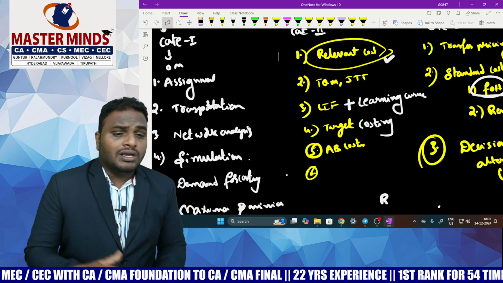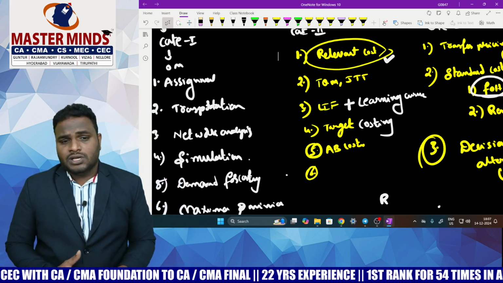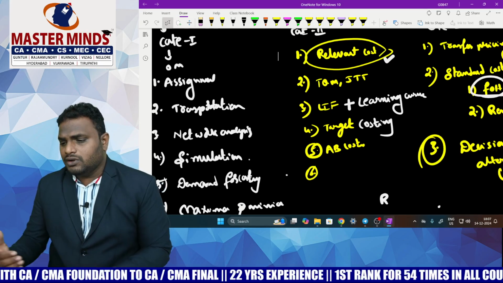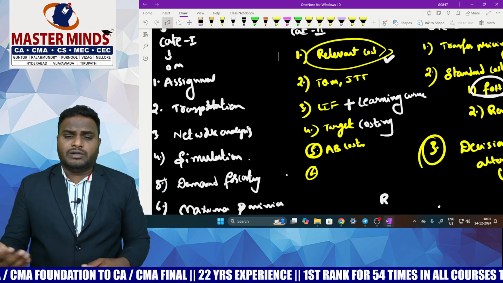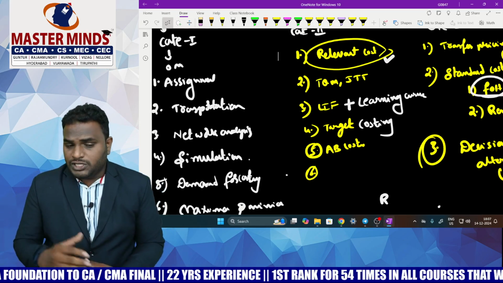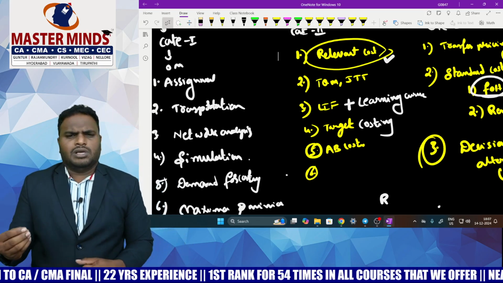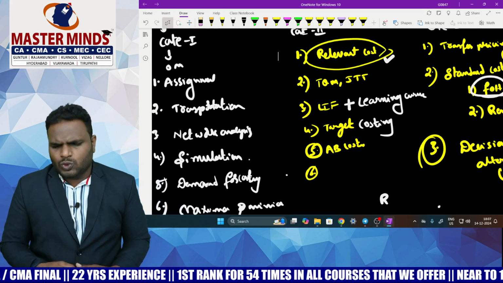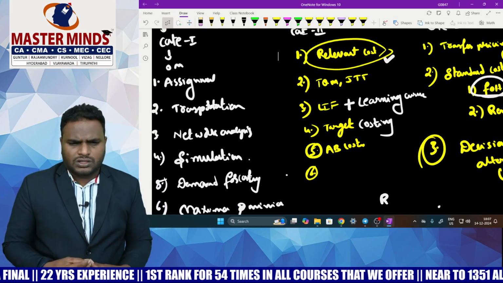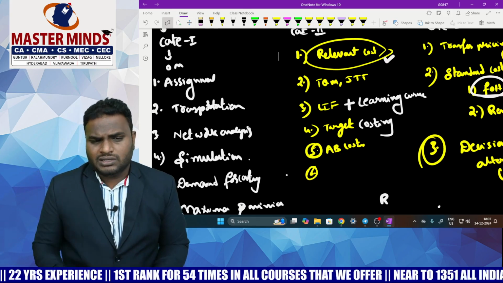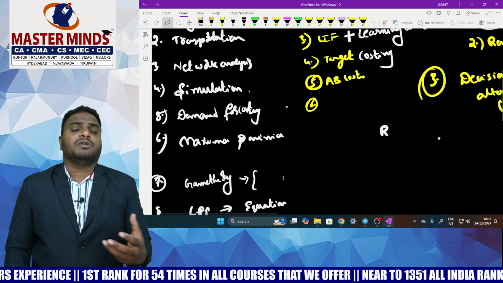Then come to business forecasting models. In business forecasting models, there is the direct method and indirect method. Time series analysis is there. Please practice one question in direct and indirect, and a third question regarding the seasonal index model. Please practice that area also. Don't neglect that.